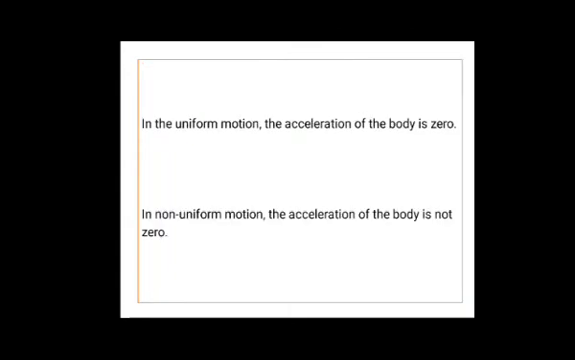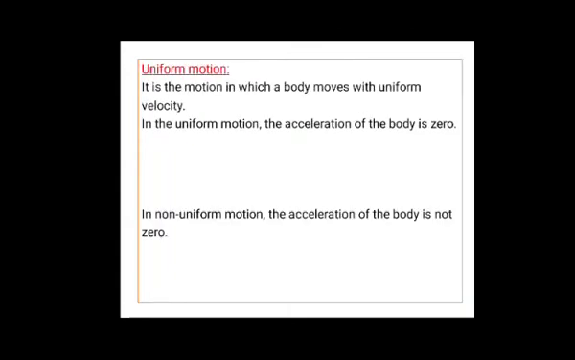Now let us take the next definition, that is about uniform motion. It is the motion in which a body moves with uniform velocity. If a body is moving with uniform velocity, then its motion is said to be uniform. In case of this uniform motion, the acceleration of the body is 0. What is acceleration? You will understand it in the next slide.